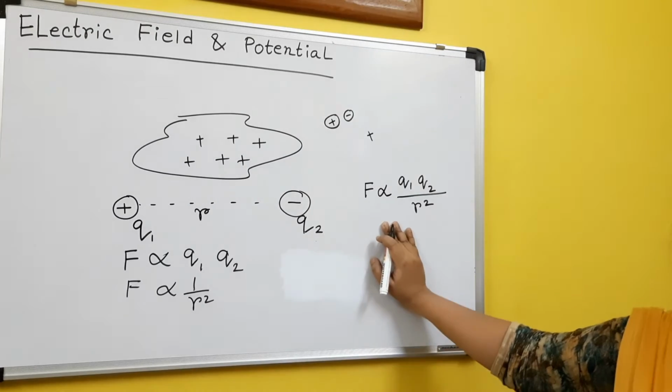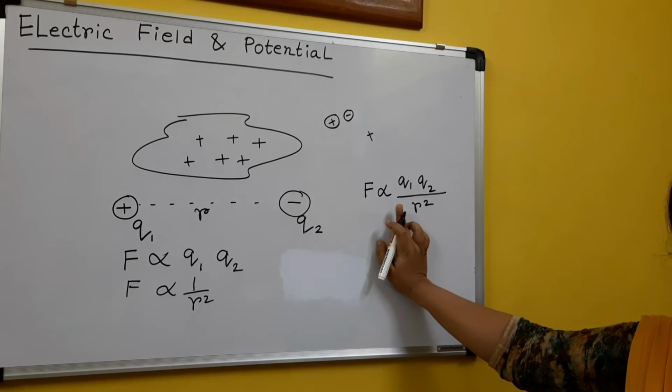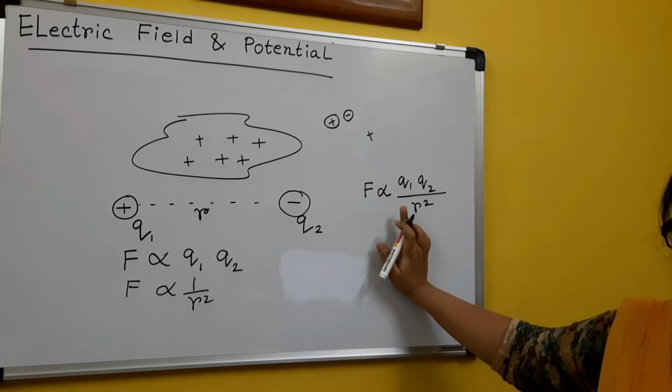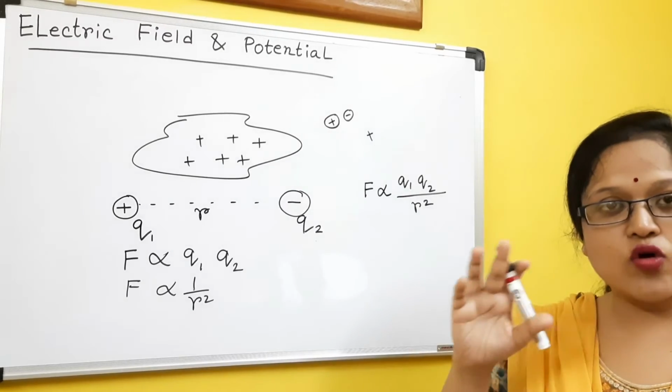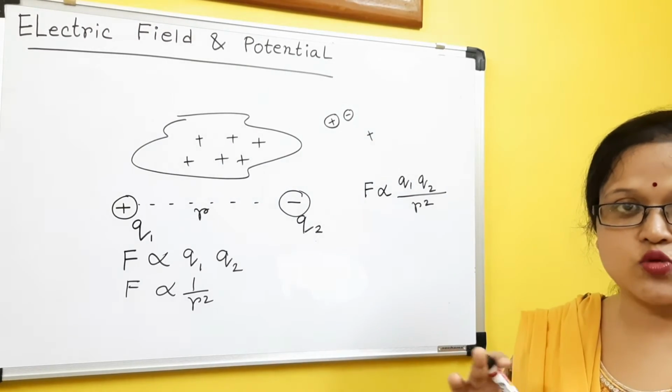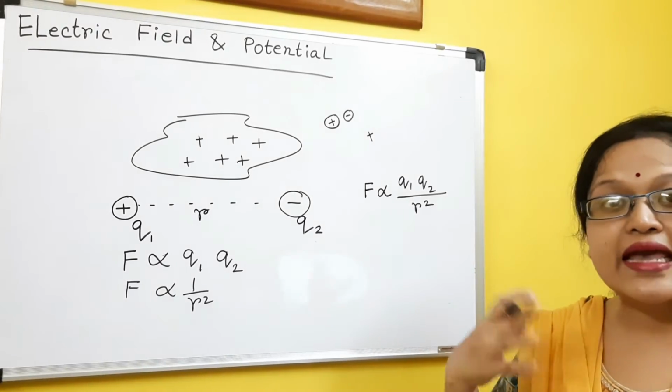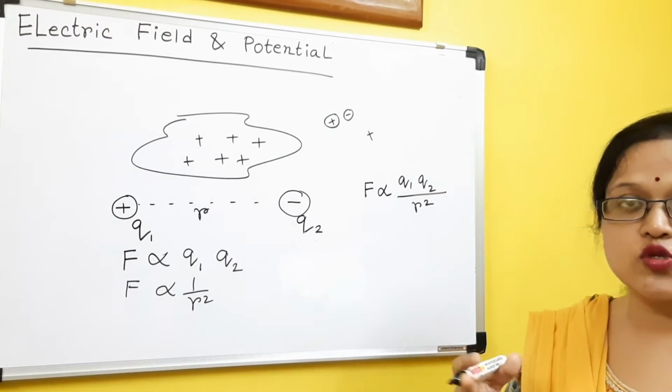Now we can't deal with the proportionality sign. So to make it an equal sign, I need a constant value. That constant depends on a few factors, and it will be the same anywhere in the universe.